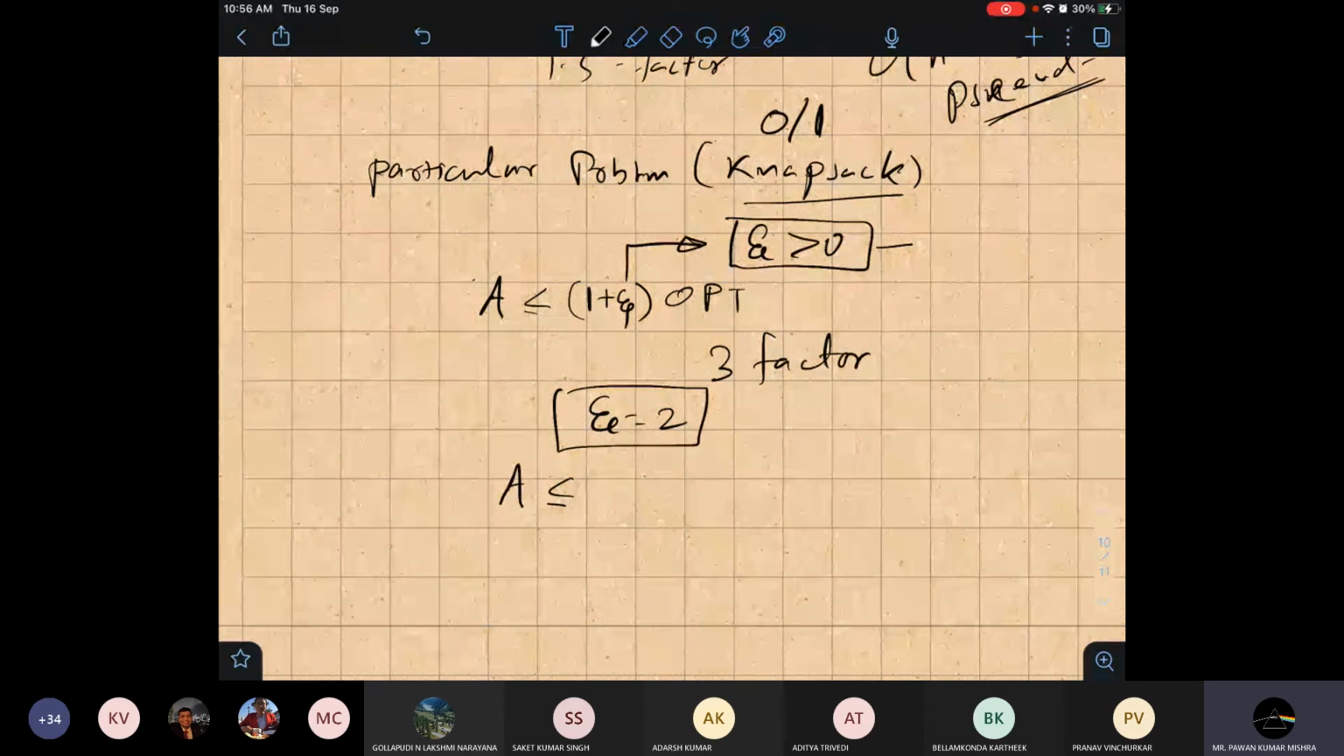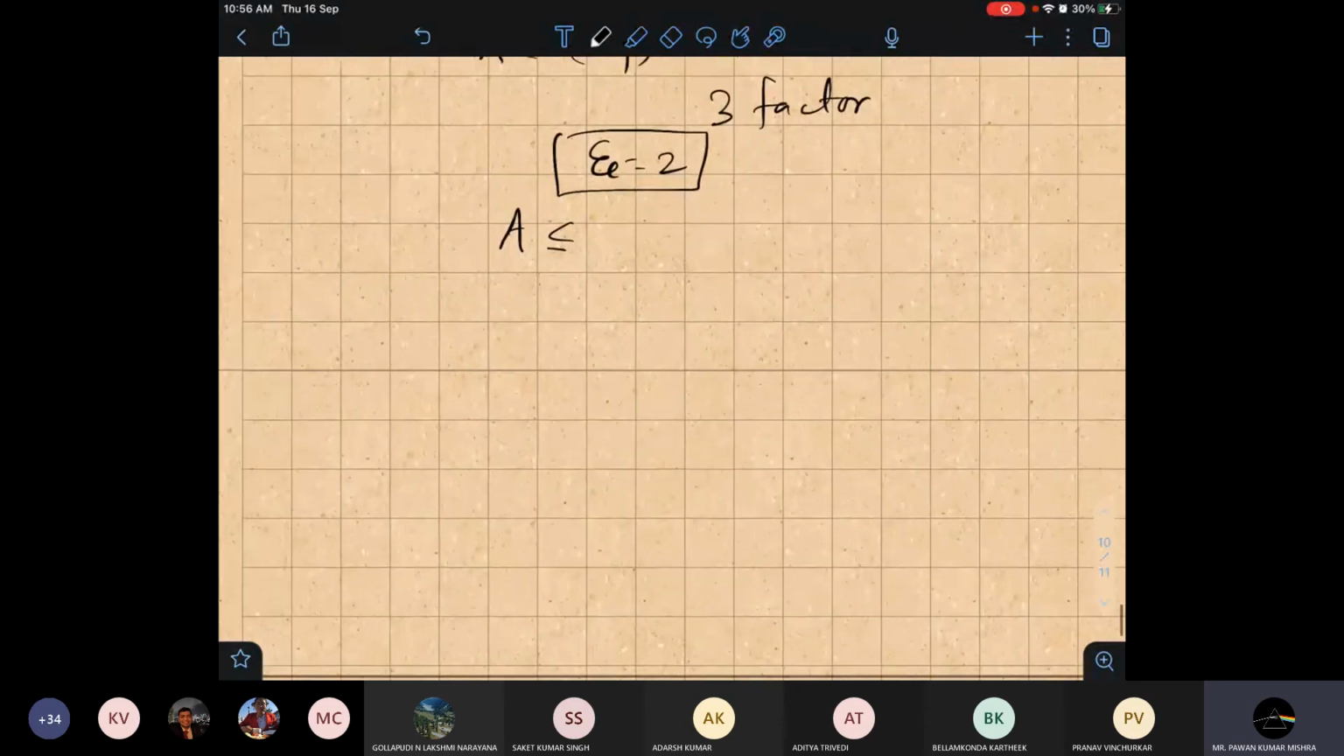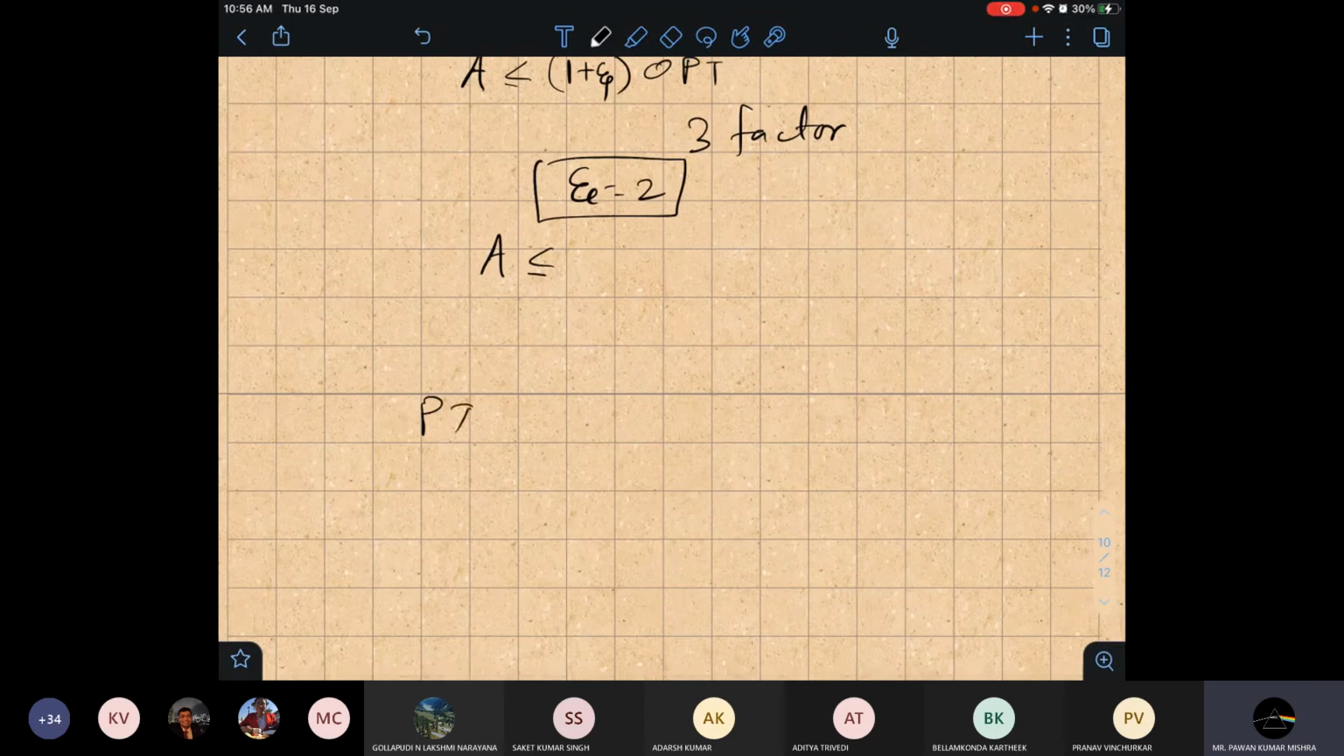PTAS is actually a scheme. This is not an algorithm, this is a scheme. The S stands for scheme. Scheme means there will be many algorithms. One can see this is a very good thing, because I can get any factor. But you have to pay a price for that, and that price comes in terms of time. You have to invest much time there.